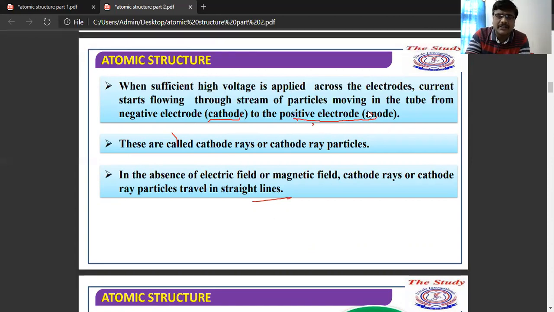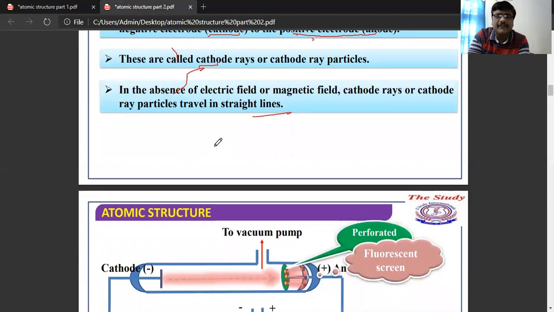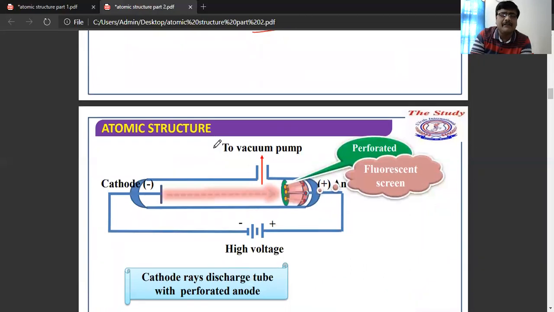The charge is flowing from cathode to anode, and since these particles are passing towards the positively charged electrode, they are known as cathode rays or cathode ray particles. In the absence of either an electric field or a magnetic field, cathode rays travel in straight lines.